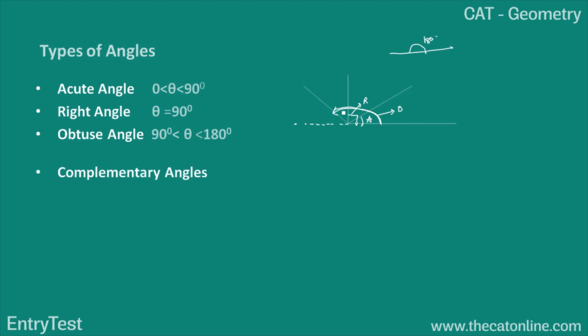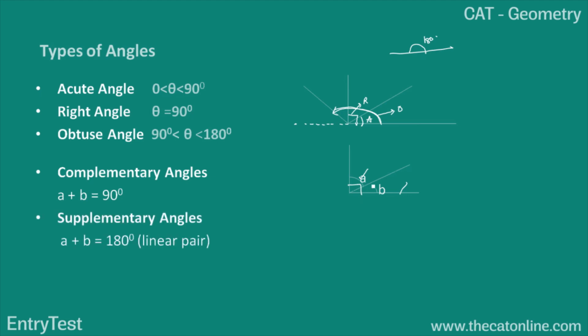Other types of angles could be complementary angles. If two angles sum up to give you 90 degrees, those angles are known as complementary angles. Let's look at it. Here A and B sum up to give you 90 degrees, so they will be termed as complementary angles. If two angles sum up to give you 180 degrees, they are known as supplementary angles.